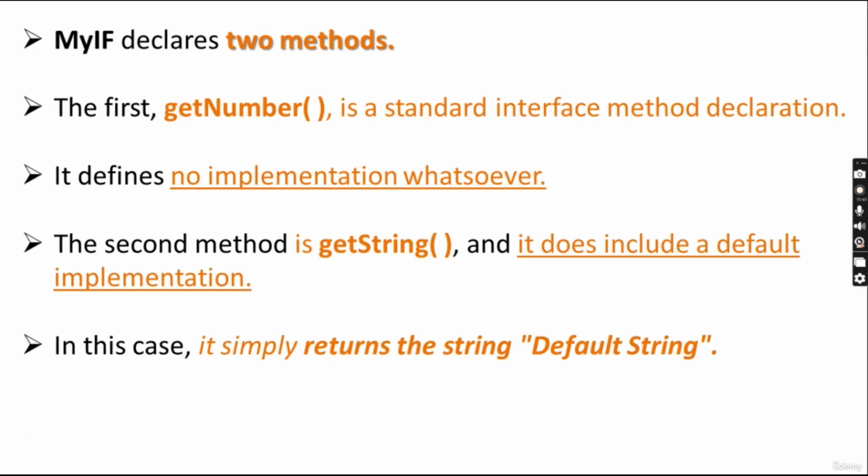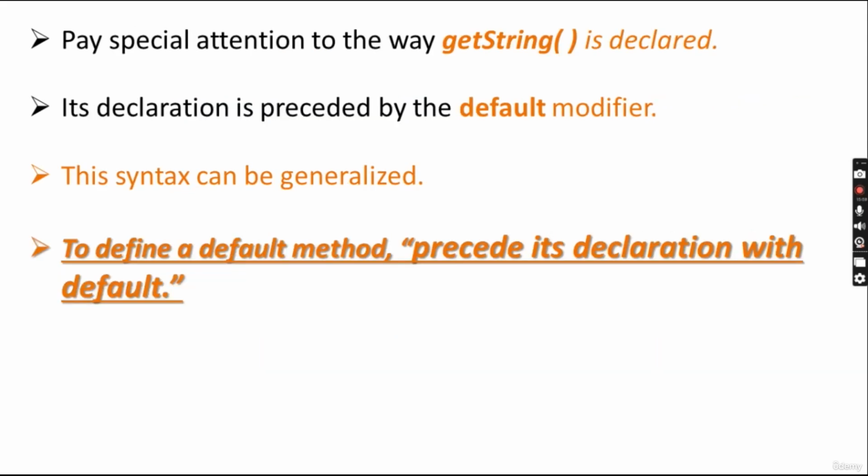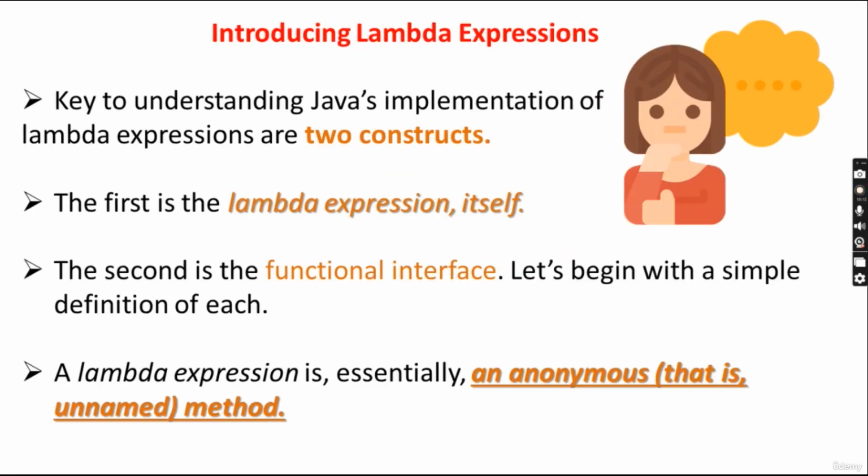My interface has two methods. First is getNumber, the standard interface method declaration with no implementation whatsoever. Second is getString, which returns a String, and it is the default method preceded by the keyword default. getString is declared with the default modifier. This syntax can be generalized. So whenever you are going to create a default method with an implementation, you have to precede it with the default modifier.